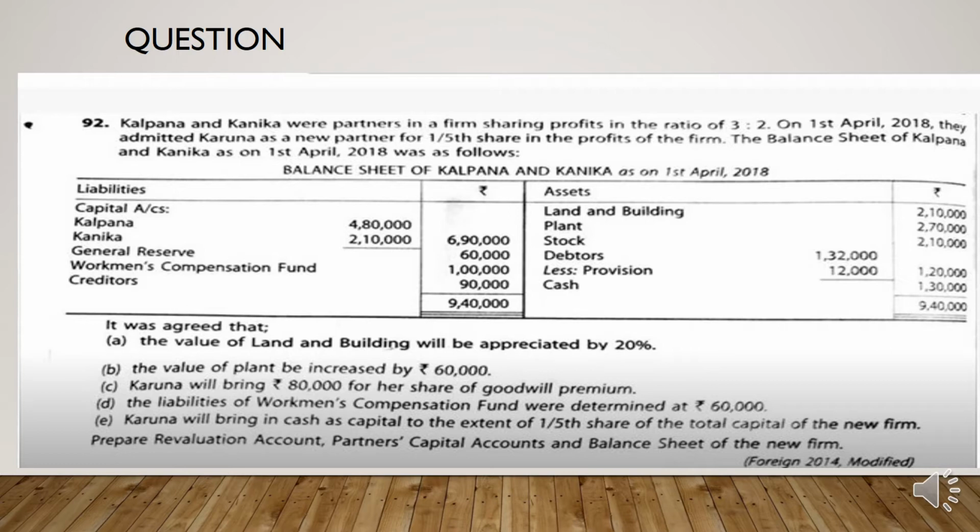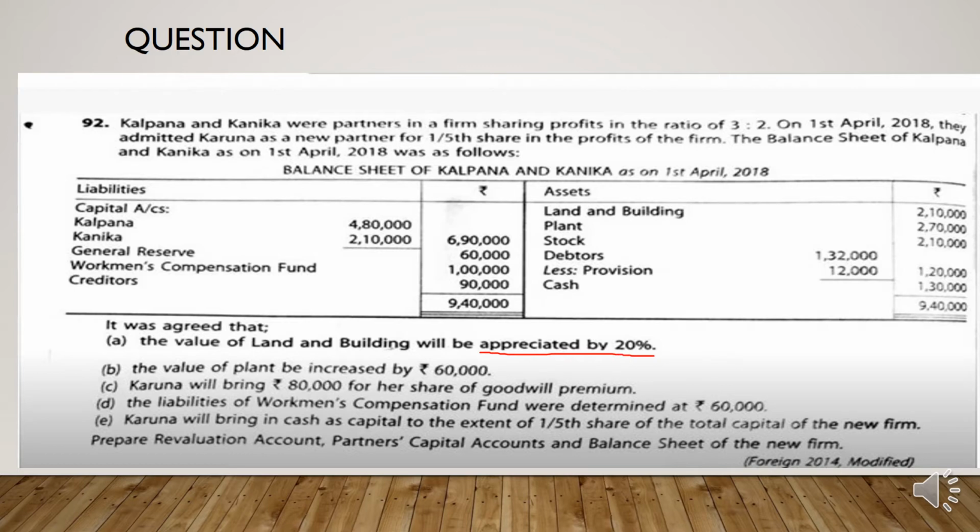So in the liability side, they give the capital of Kalpana and Kaniga, and also general reserves, workman compensation fund, and creditors. And in the asset side, land and building, plant, stock, debtors less provision, and cash. And below this balance sheet there are some adjustments. What are the adjustments? First one is that the value of land and building will be appreciated by 20%.